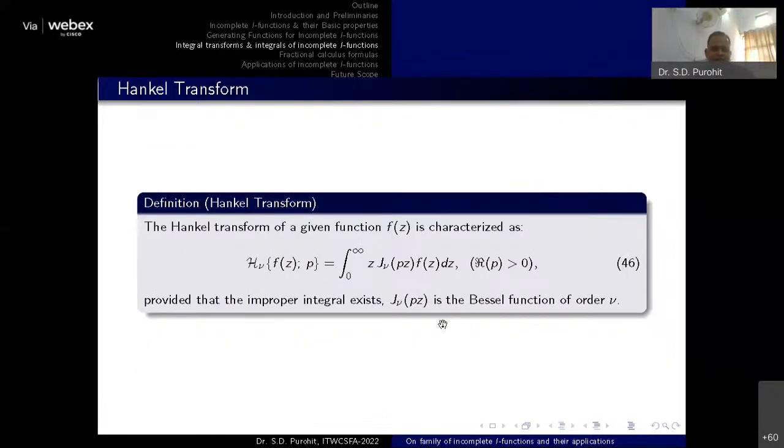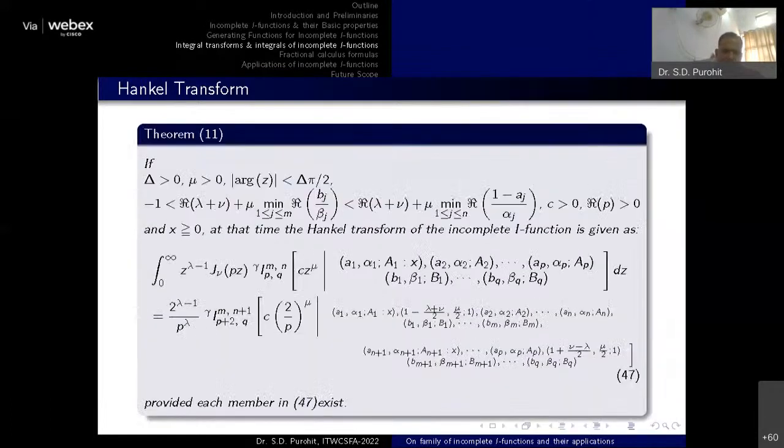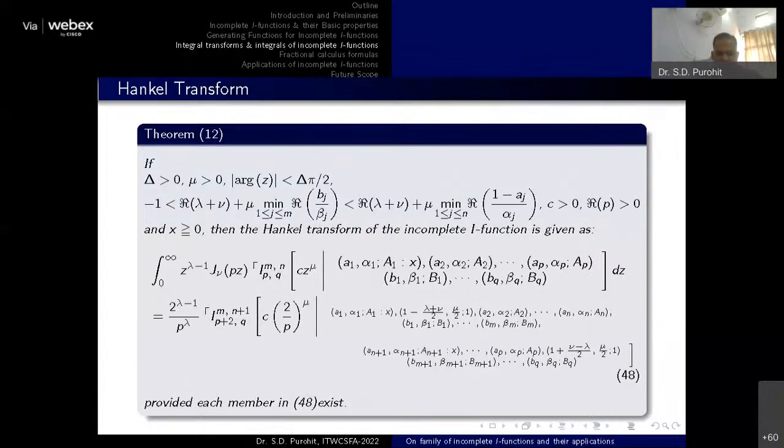Okay. Further, if we consider the Hankel transform, then obviously the Hankel transform of a function f of z is given by this integral. And if we apply this definition to incomplete functions, of lower as well as of upper type, you will get the image formula of that function under this Hankel transform. So these results are provided by equations 47 and 48. There is a lot of scope for getting results in this direction. Okay, I will discuss that at the end.